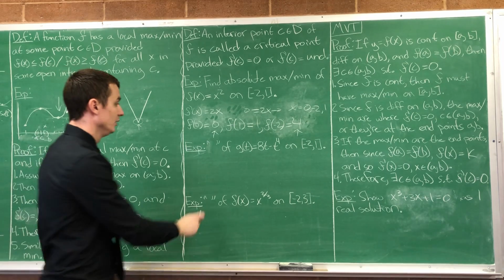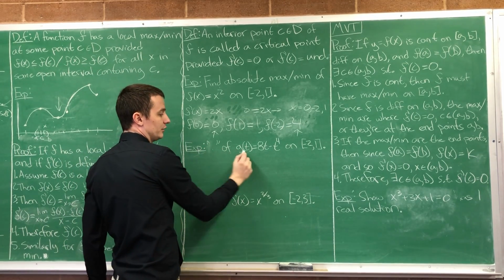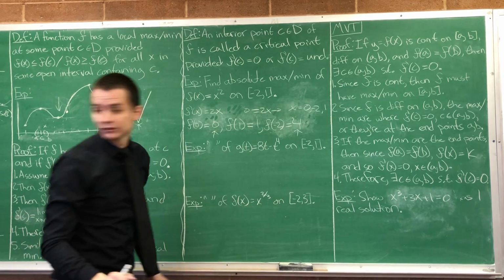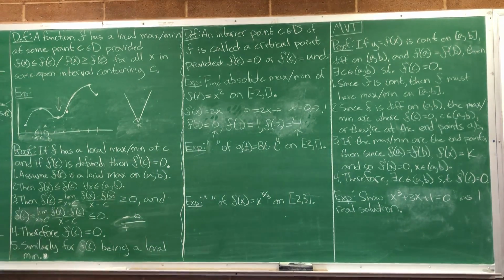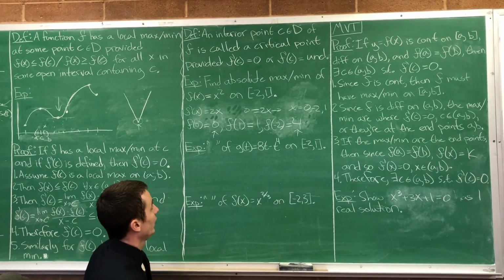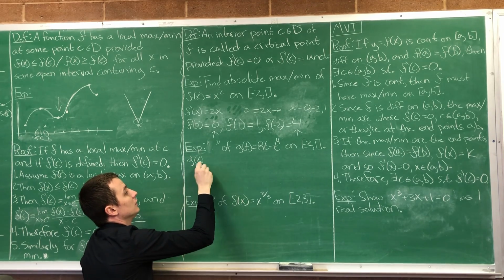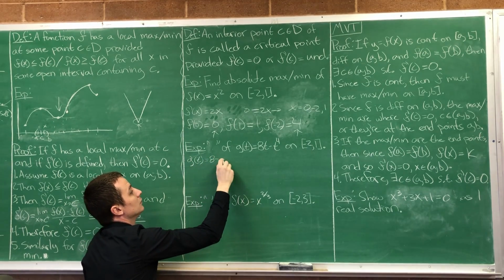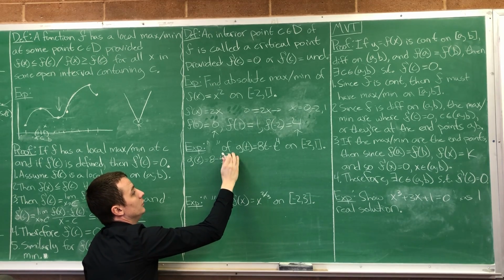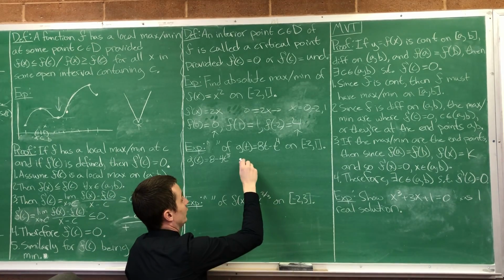So same thing. Find the absolute min and max of this function g of t equal to 8t minus t to the 4. I'm guaranteed the min and max are either at the endpoints or where the derivative's 0 or where the derivative's undefined. The derivative's never going to be undefined in this case. So let's find its derivative. What is g prime of t? 8 minus 4t cubed. Perfect. So where is the derivative equal to 0?